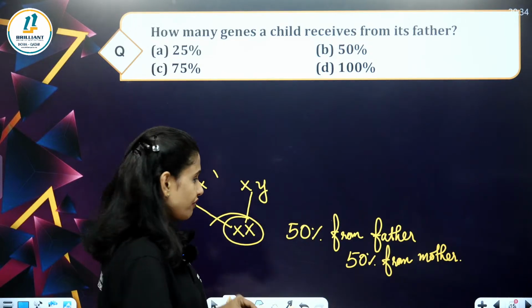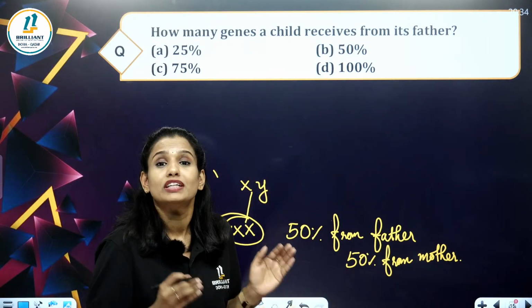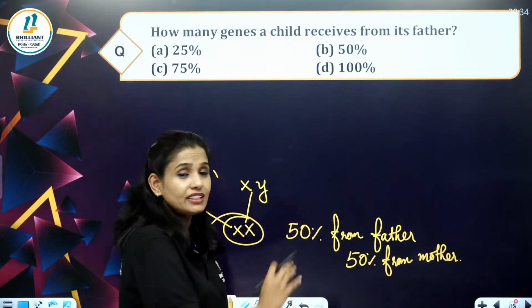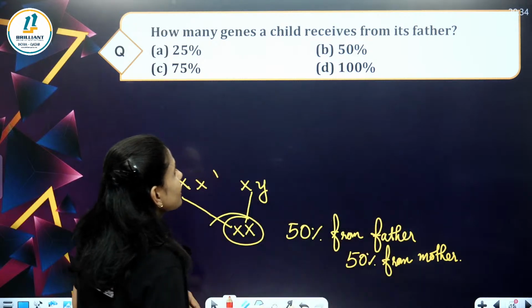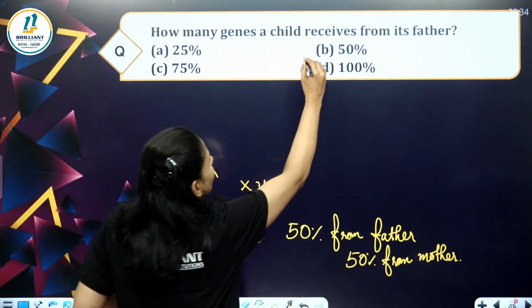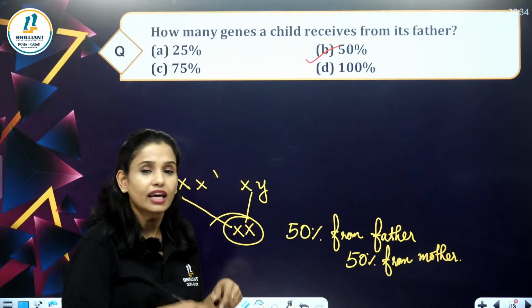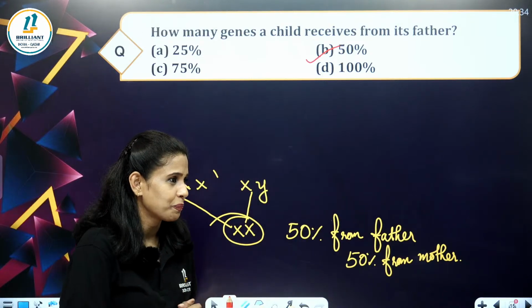A child is receiving half of the characters from its father and half from its mother. So which one is the correct option here? It is 50%.